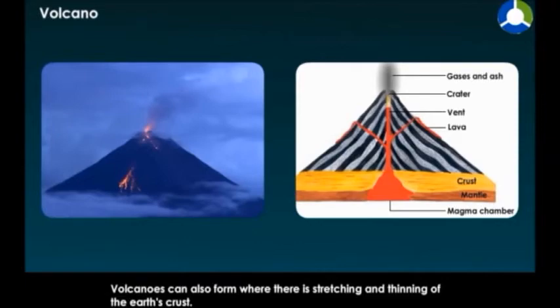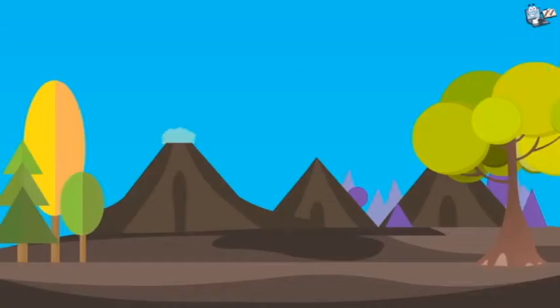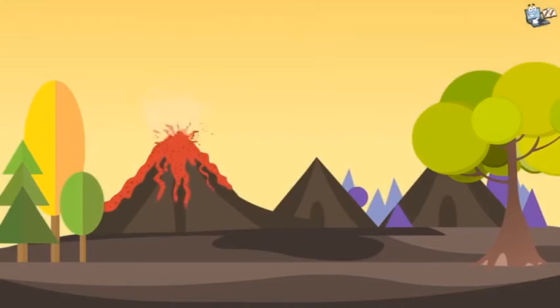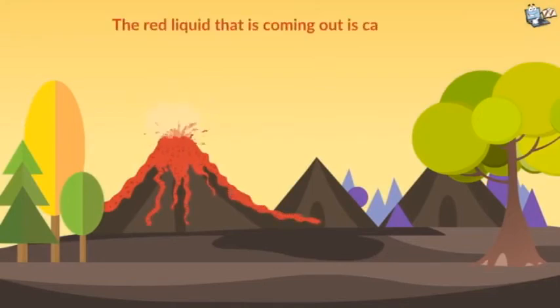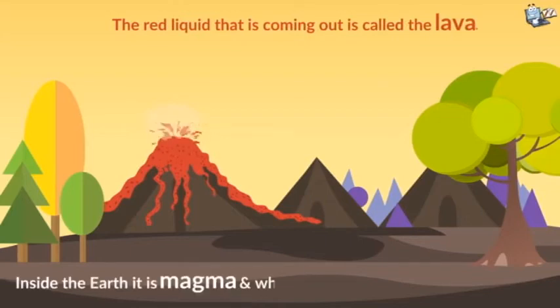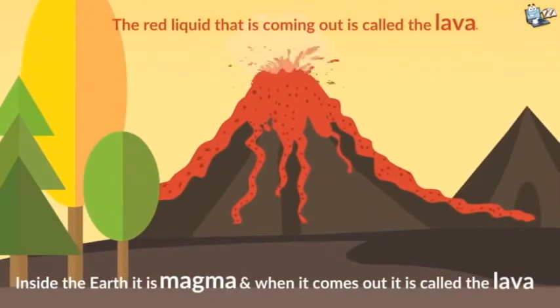Volcanoes can also form where there is a stretching and thinning of the earth's crust. So look at this picture. This is how the lava is coming out. The red liquid that is coming out is called the lava. Inside the earth it is called magma, and when it comes out it is called lava.